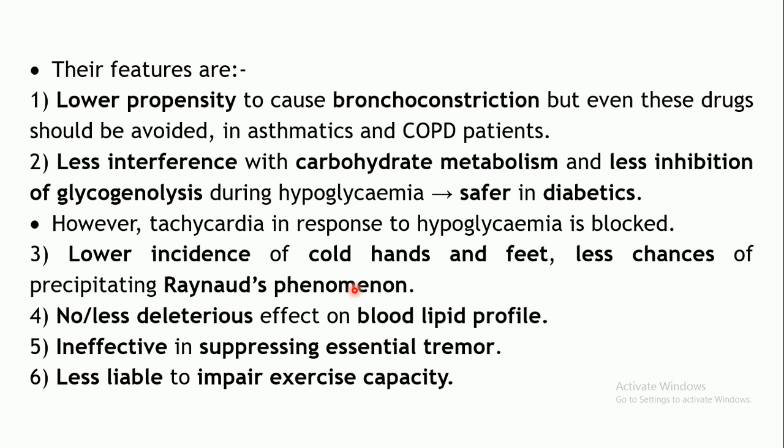So when beta 2 receptors are blocked, vasoconstriction will be produced and blood supply to the extremities will be reduced. Normally your hands and feet are kept warm because of the blood circulation. So by blocking the beta 2 receptors, cold hands and feet may be precipitated, right?